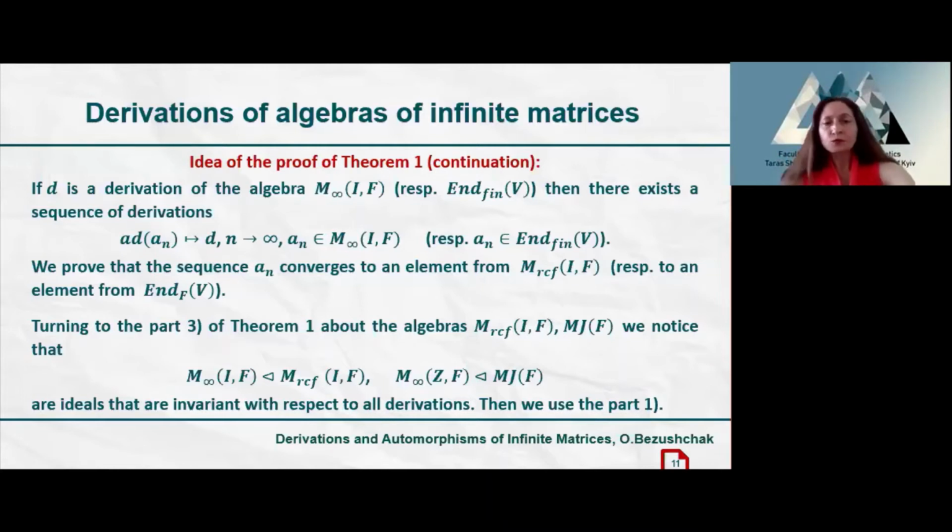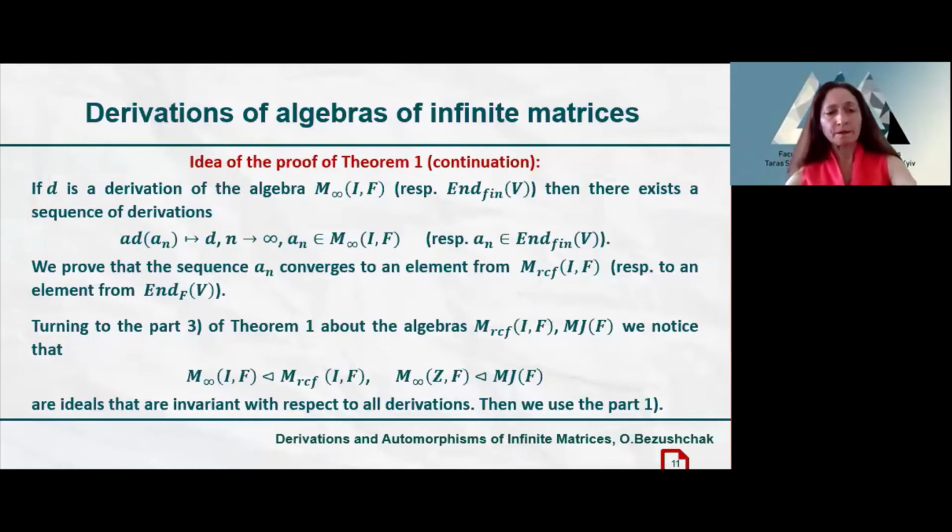Then we prove that the sequence A sub n converges to an element from the algebra of infinite matrices having finitely many non-zero entries in each row and each column, respectively to an element from the algebra of all linear transformations. Thus, we can prove part 1 and part 2 of our theorem.